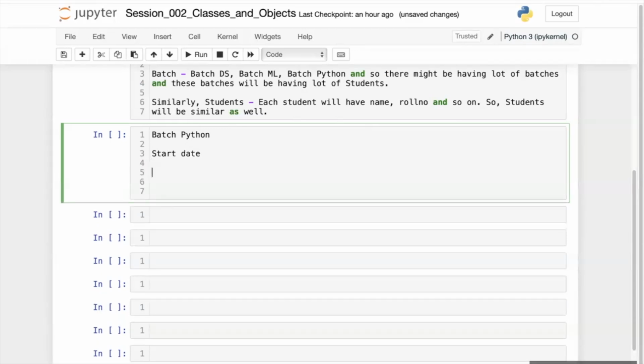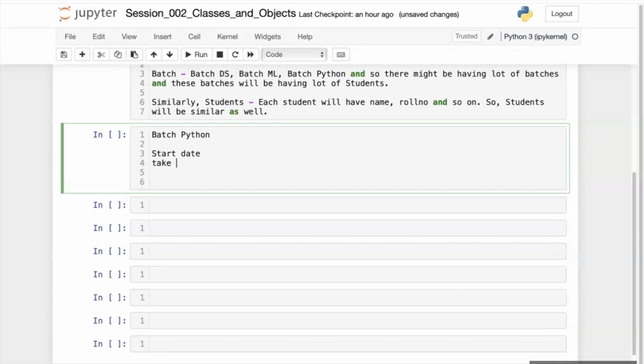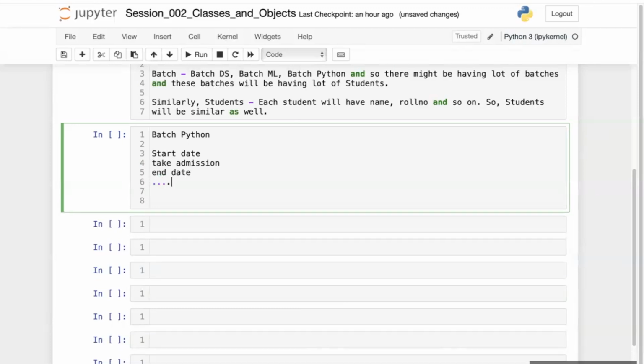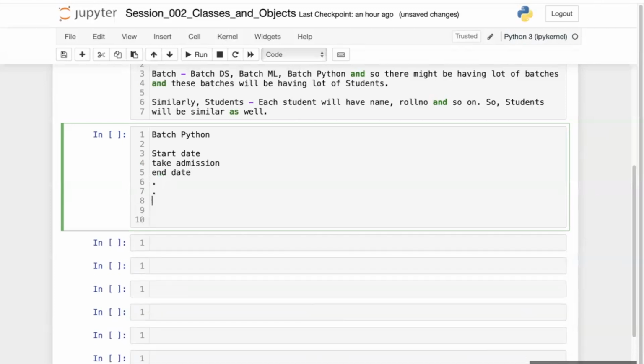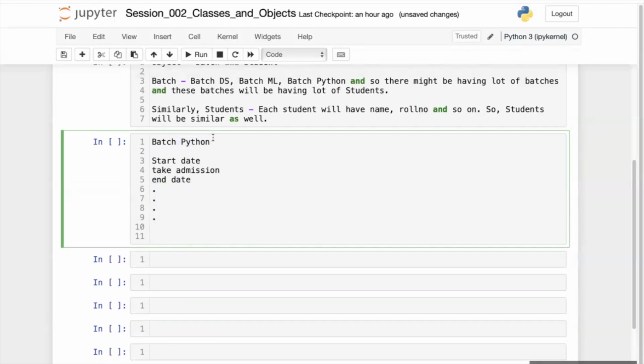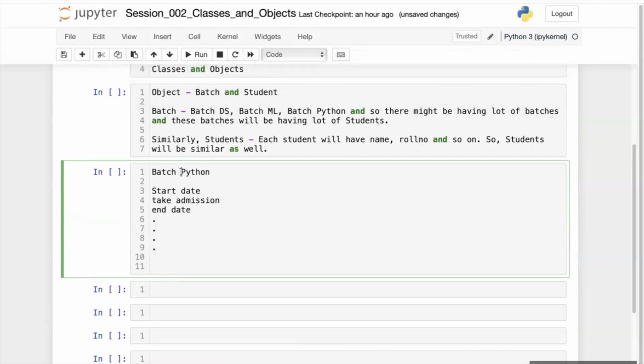Let me write it: it should take admission, it should have an end date. And likewise, it has a lot of other things inside it. So this is a Python batch. This is simply a batch. Now tell me, if you take either a Python batch, or an ML batch, or